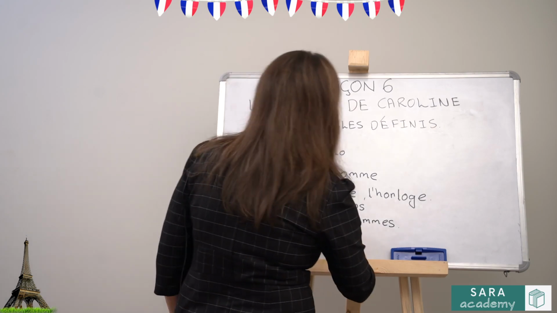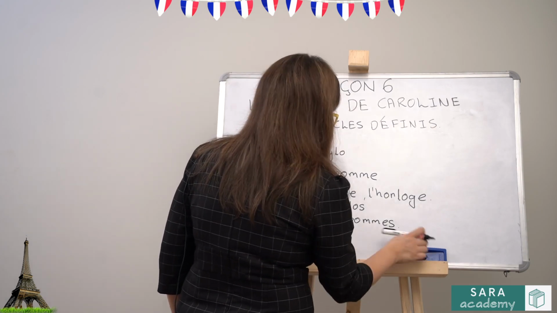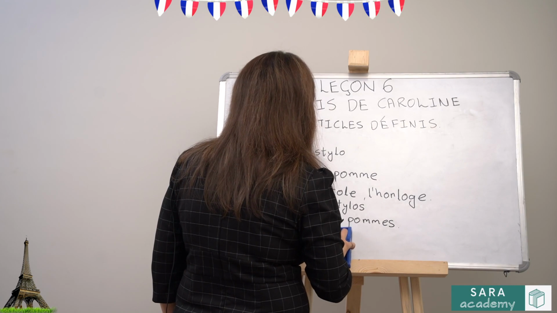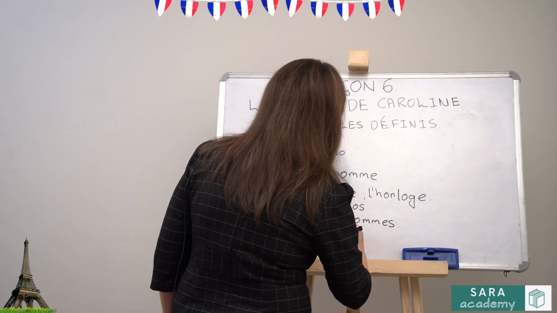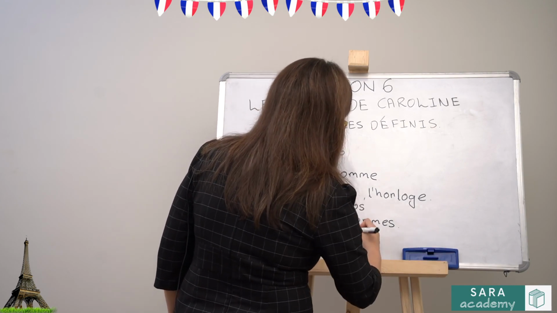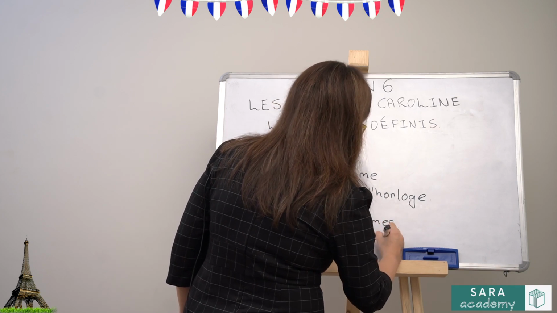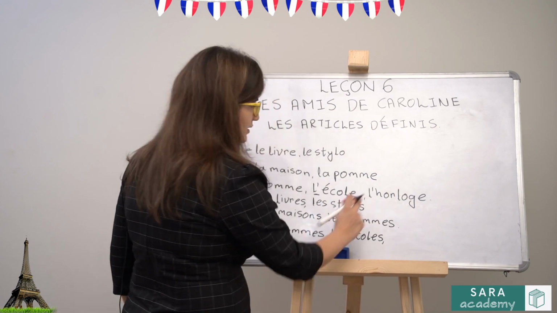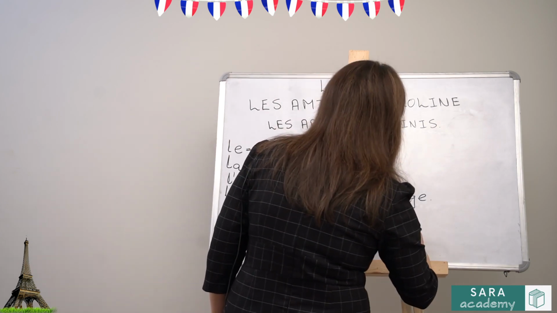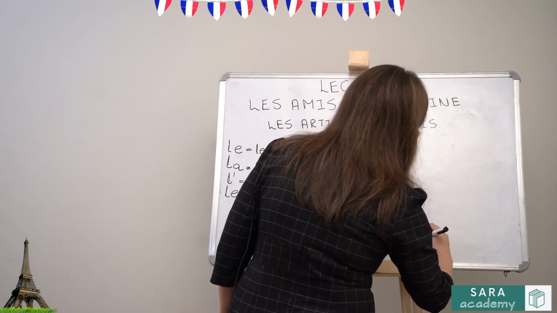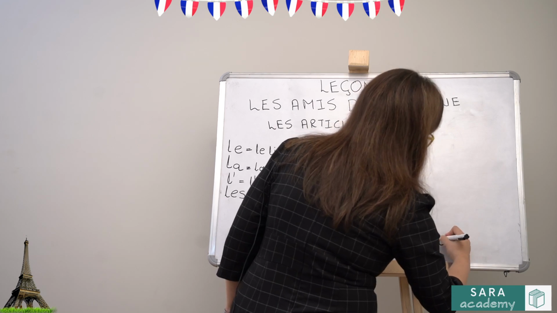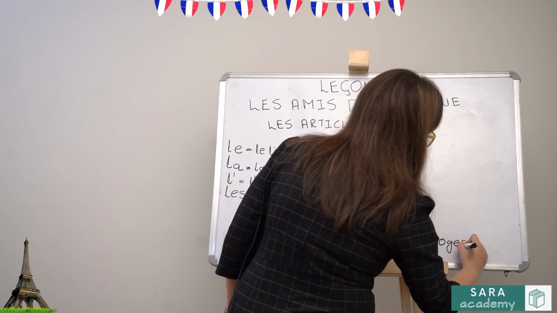L'école, l apostrophe will change to les, école with an s. And this l apostrophe will change to les, horloge with an s.